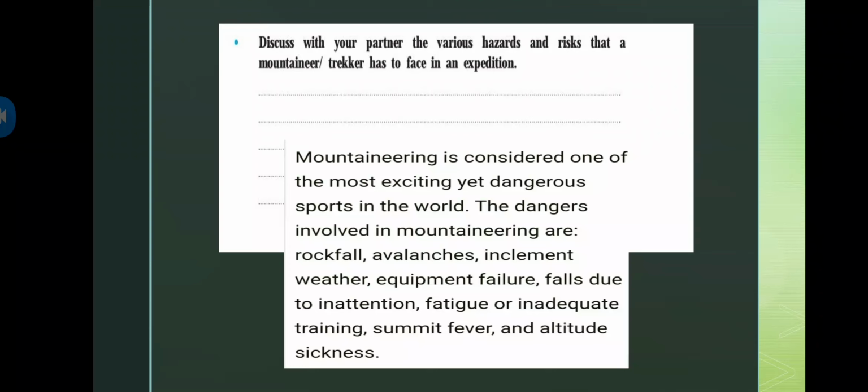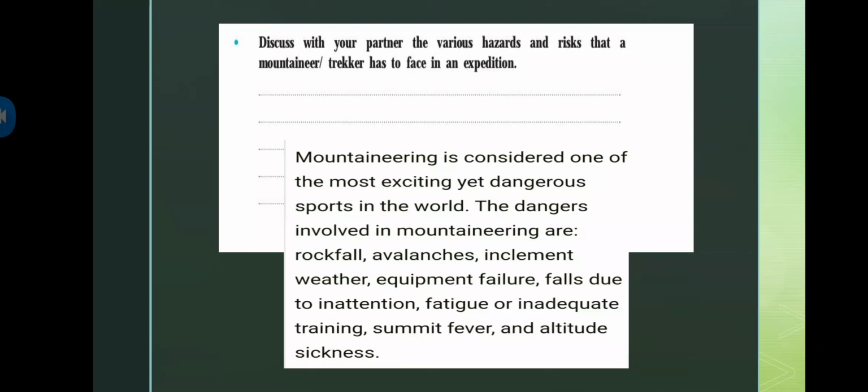The dangers involved in mountaineering are rock fall, avalanches, inclement weather, equipment failure, falls due to inattention, fatigue or inadequate training, summit fever, and altitude sickness. Obviously, there are many dangers which can come across our way. Our equipment might fail while climbing.